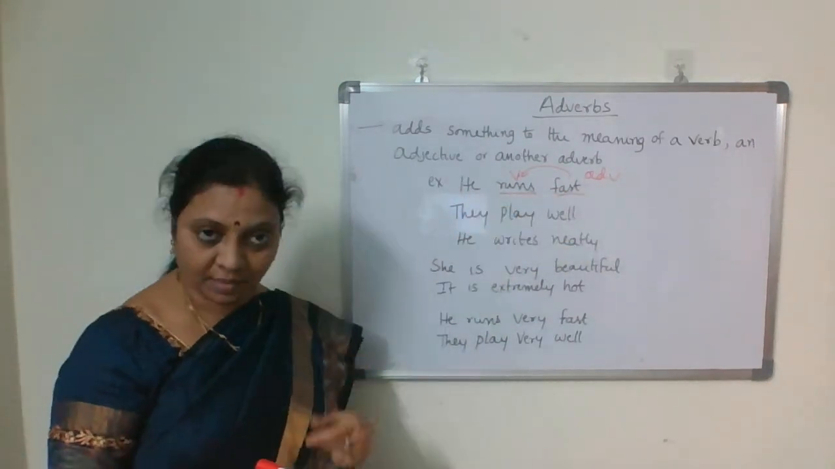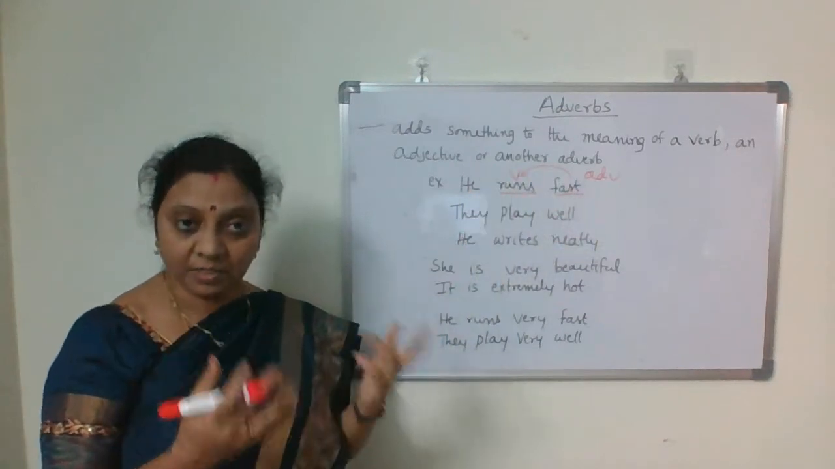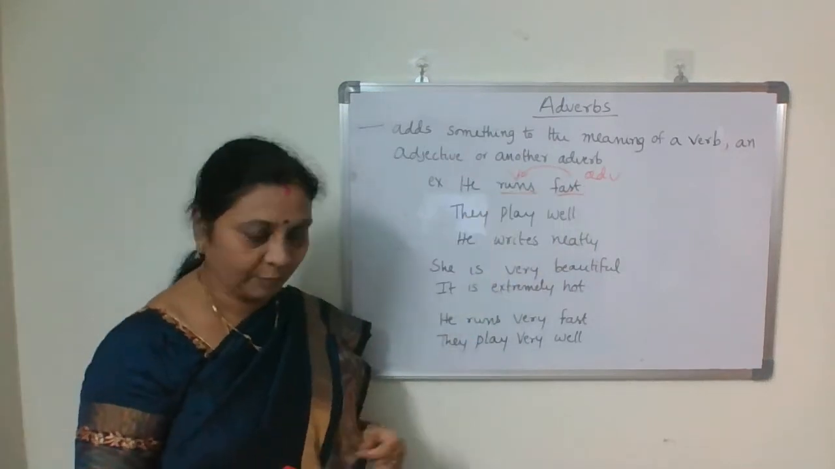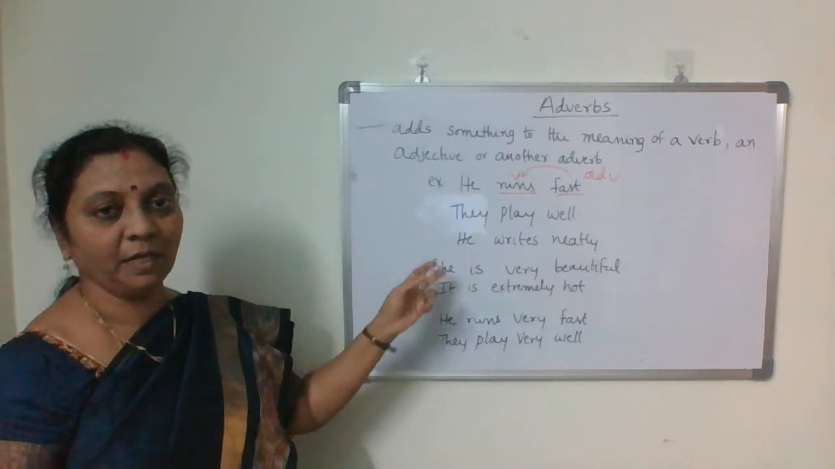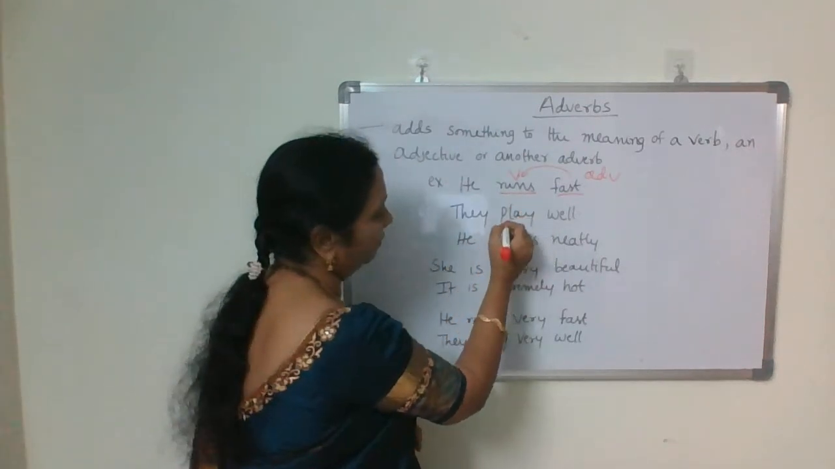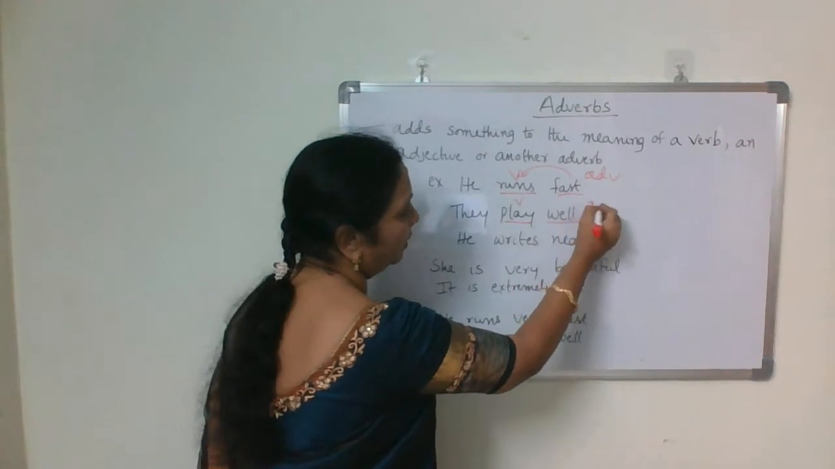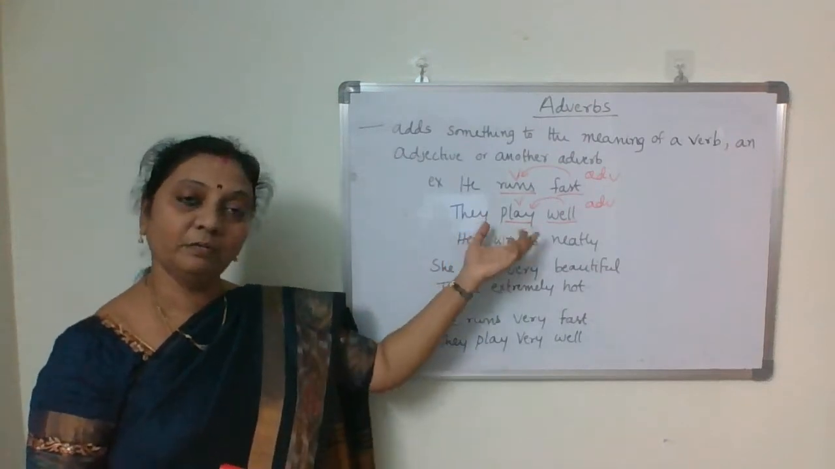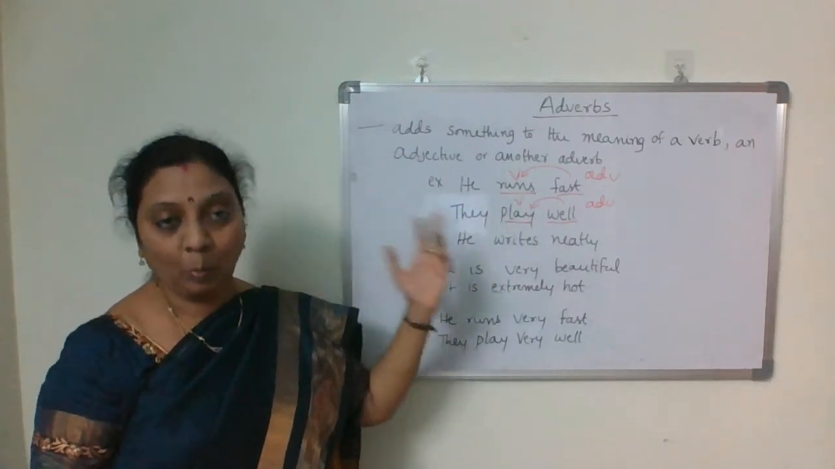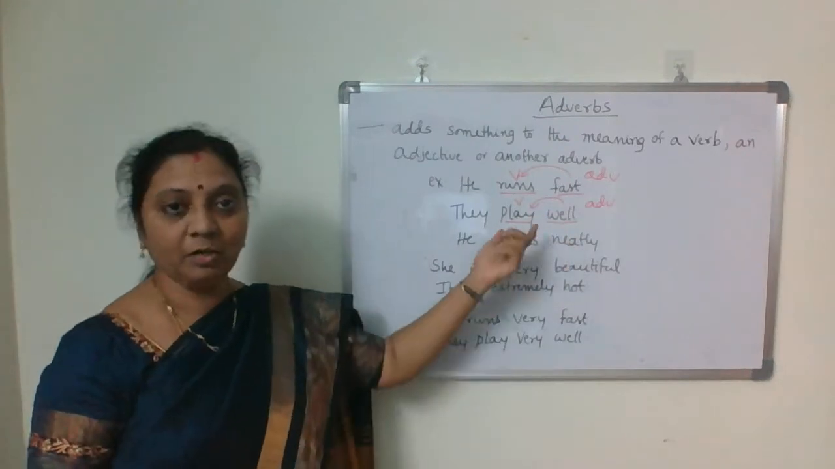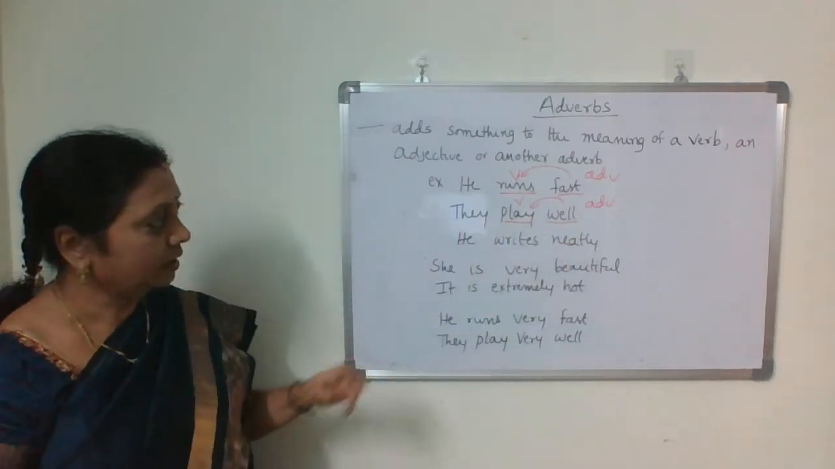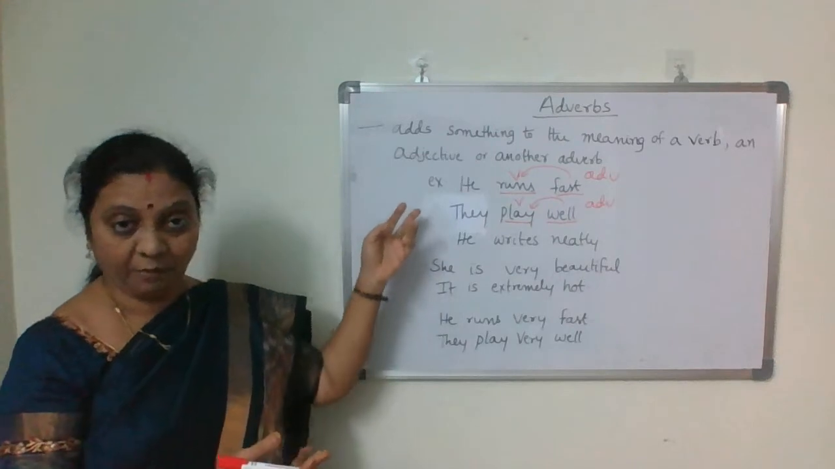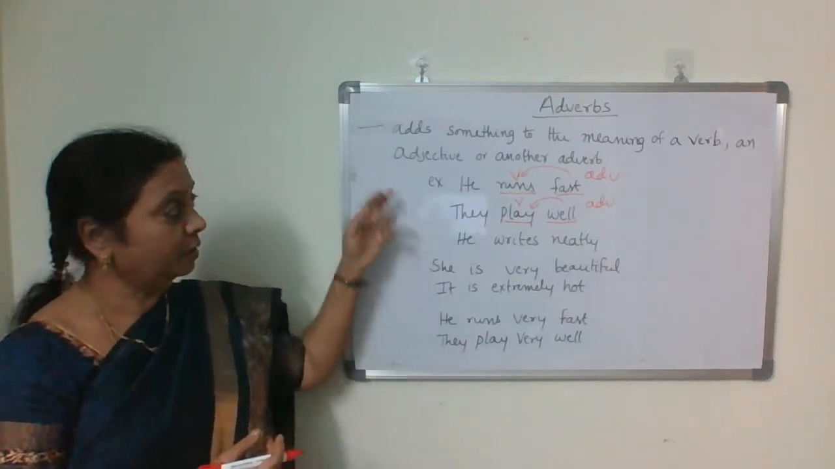So he runs fast. In this case, fast is talking about how he runs. So fast is an adverb. They play well. How do they play? They play well. So play is a verb and well becomes an adverb because well is talking about the verb. Play is an action word, a verb.